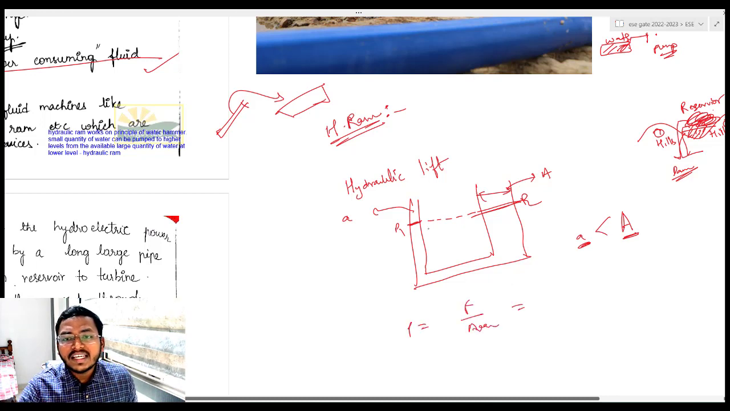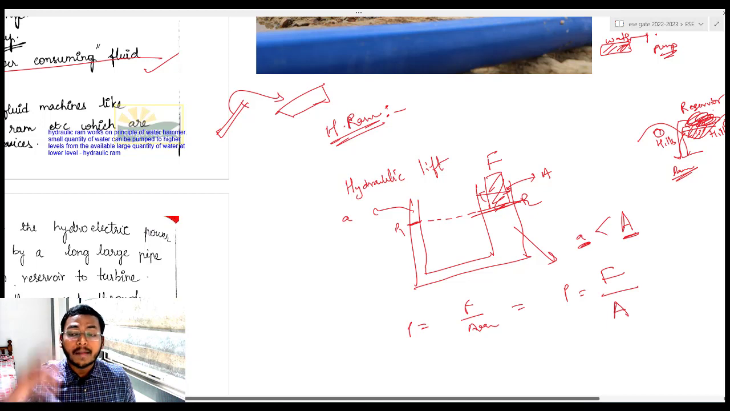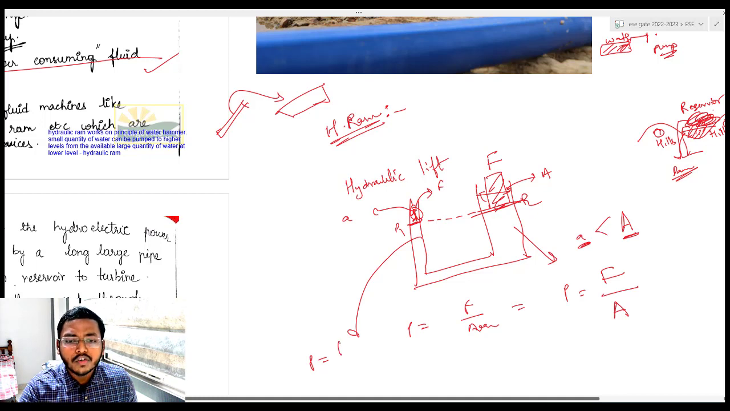Let us say there is a heavier load here, capital F, a much heavier load. So what will be the pressure on this limb? The pressure on this limb will be capital F divided by capital A, agreed or not? On this side, let us say a small force acts, which is small f. So the pressure on this side will be small f divided by small a. But we know the pressure should be the same. So small f by small a should be equal to capital F by capital A.